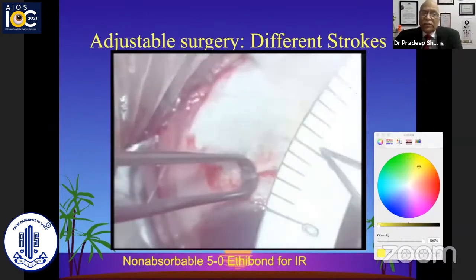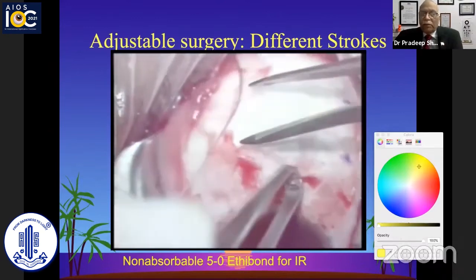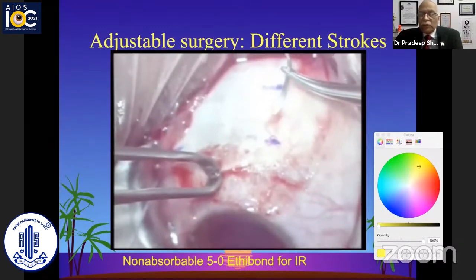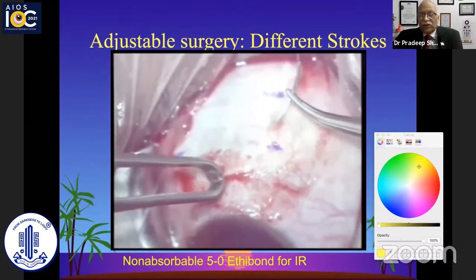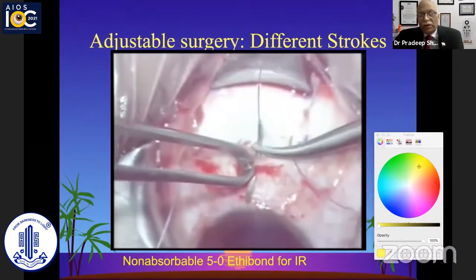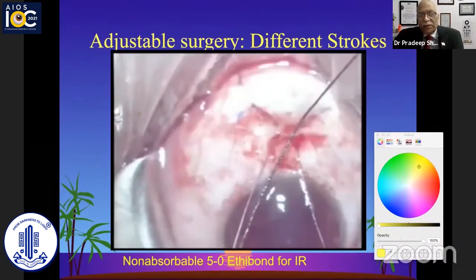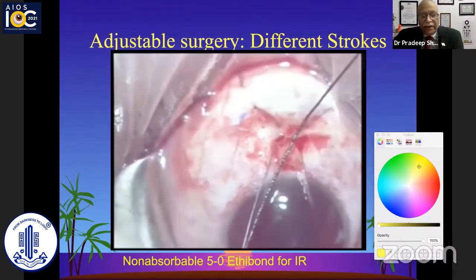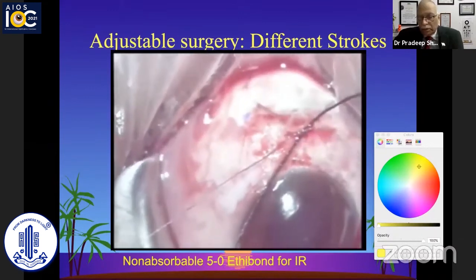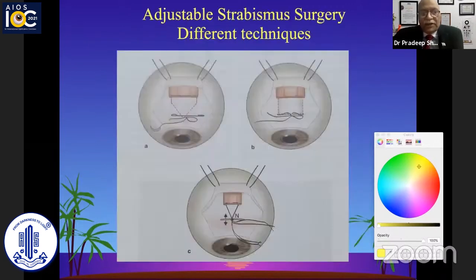So when we do the adjustable surgery, the difference in our surgical approach would be, we mark it the same way, but we will pass the needles, leaving a space for our adjustment. I usually prefer to do a hemi hangback and not a full hangback, which prevents the collapsing of the muscle, and we can have a more proper placement of the muscle. Also remember that in this case, for medial rectus, a 6-0 vicryl suture has been used, but for the inferior rectus, the recommended suture would be a 5-0 ethibond, which is a non-absorbable suture, as we talked about that there will be a progressive overaction or recession in cases of inferior rectus.